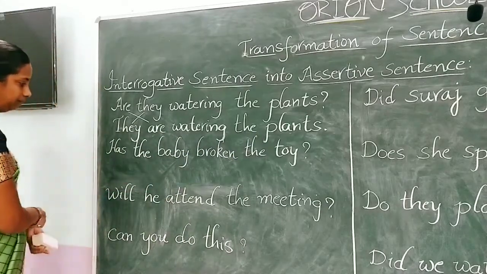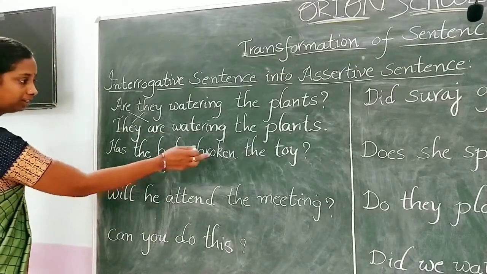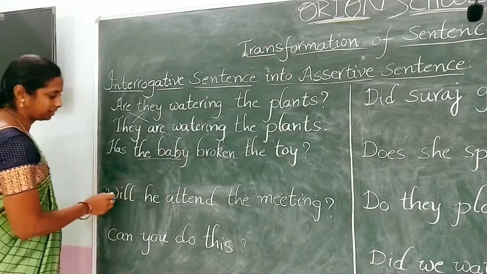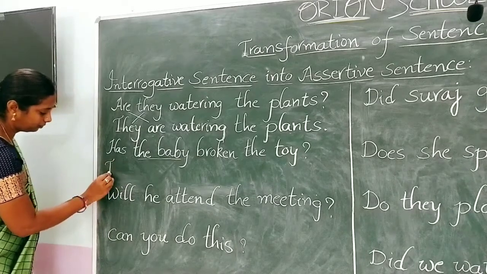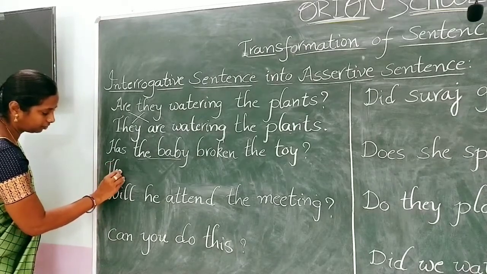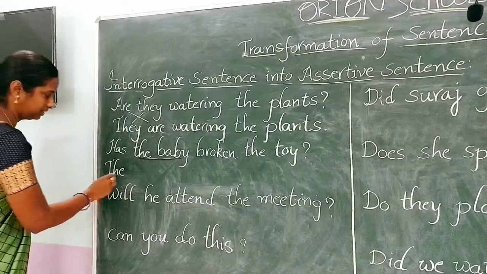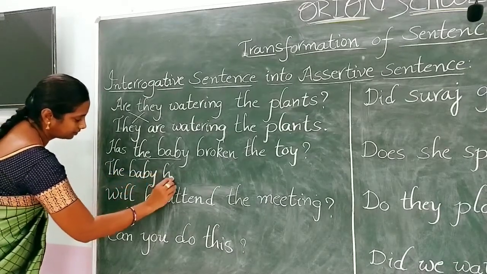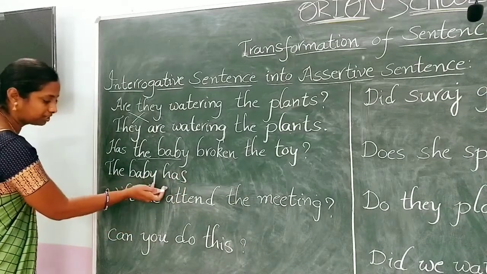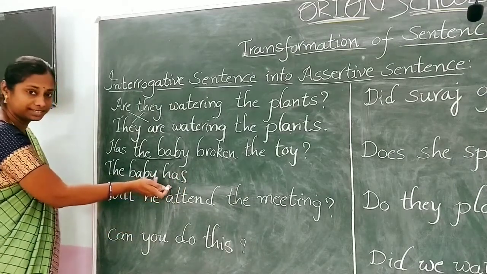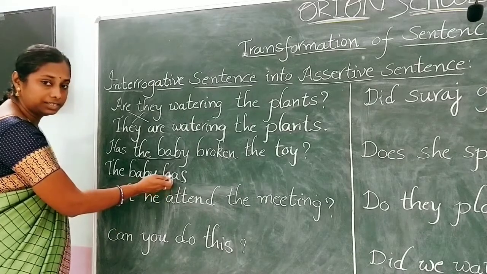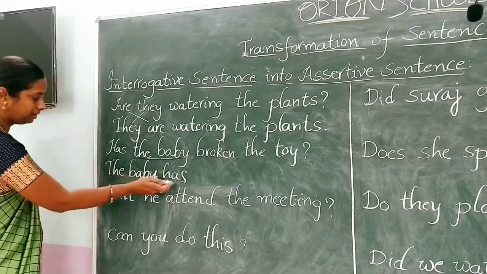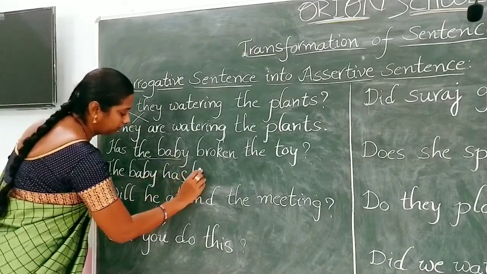Next example. "Has the baby broken the toy?" What is the subject here? The baby is the subject. So we have to place the subject at the beginning of the assertive sentence: "The baby has." Immediately after the subject, what can we have in an assertive sentence? It is a verb, whether it is a main verb or a helping verb. So, "The baby has broken the toy."